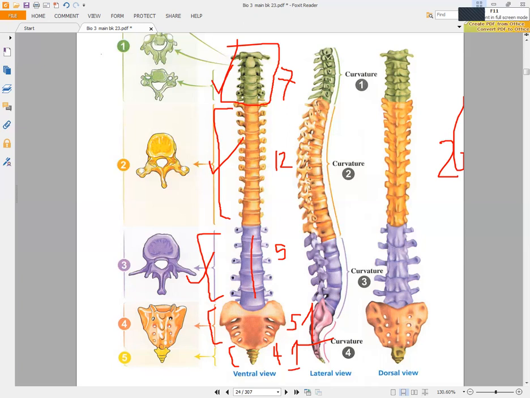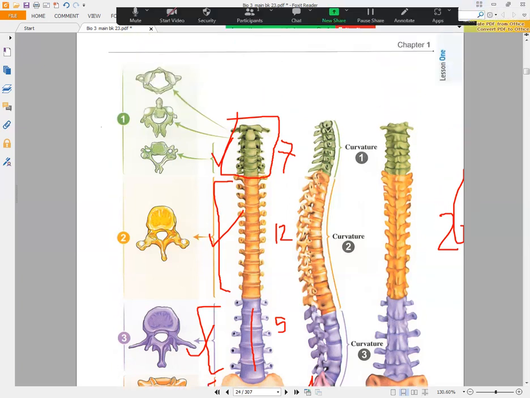Also, you have to know that inside our cervical vertebrae, we have 3 types of shapes of vertebrae. The first one is different from the second, and the second one has another shape. From vertebra number 3 to vertebra number 7, all of them have the same shape as you look here. So in the cervical region, we have 3 types of vertebrae. Vertebrae number 1 and 2 have different shapes. Vertebrae number 3, 4, 5, 6, 7 have the same shape.